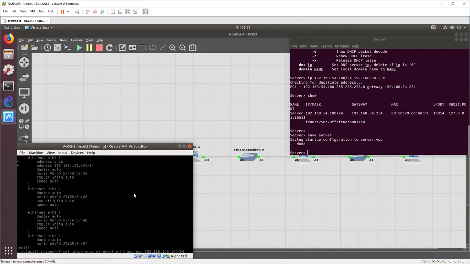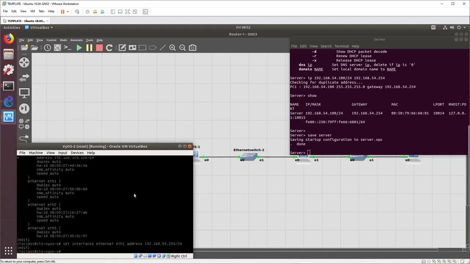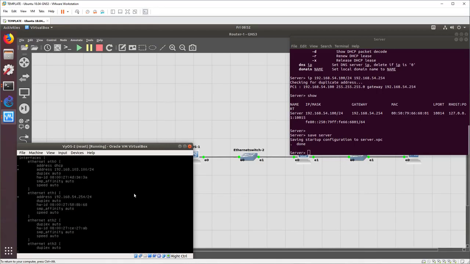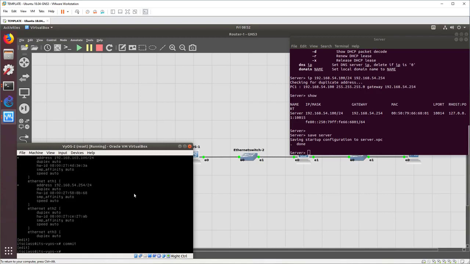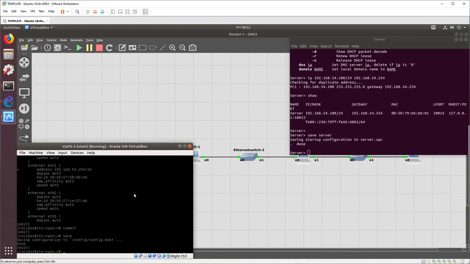So again, I'm going to do the set interface command, and we're going to do this for ETH1. 192.168.54.254/24, and there we go. You can see I'm removing DHCP and I'm adding the two static IP addresses, and we do a commit, and we do a save, and that way if things reboot, we can still get back to them. We should be able to ping from here to 54.100, right?